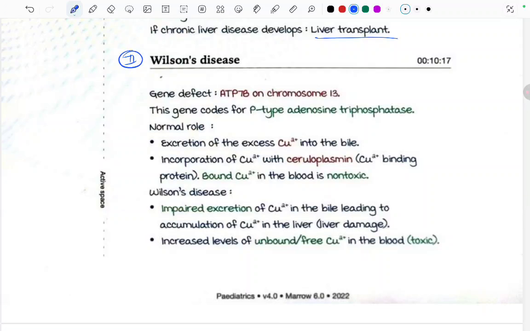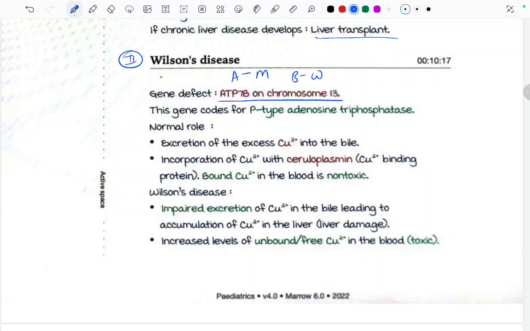Now coming to the second disease, Wilson's disease. The gene defect is the ATP7B gene on chromosome 13. This is very important to remember, and it's very confusing also, because there is also an ATP7A gene and an ATP7B gene. The A gene is associated with Menkes disease and the B gene is associated with Wilson's disease.